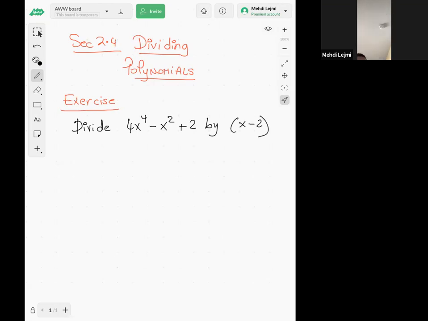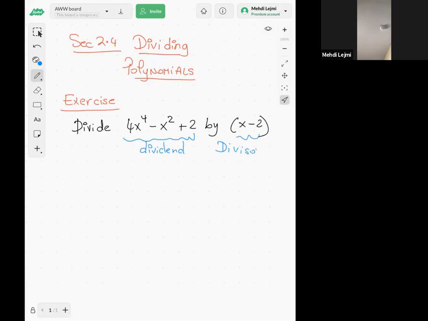So I'm going to remind you how to divide, guys. I'm going to divide this 4x^4 and so on by x minus 2. So this is my dividend, and I'm dividing by x minus 2, which is my divisor.